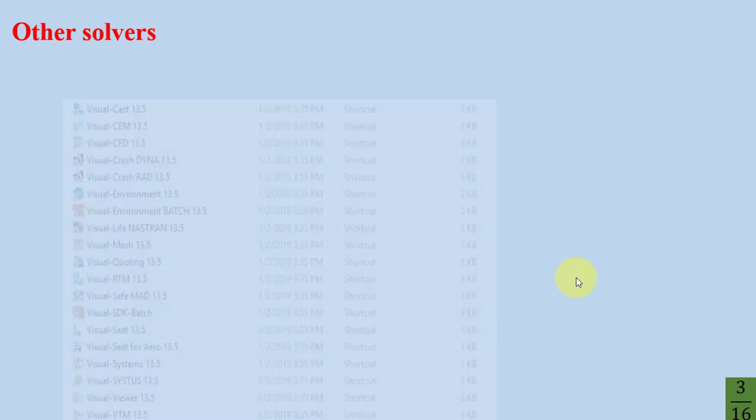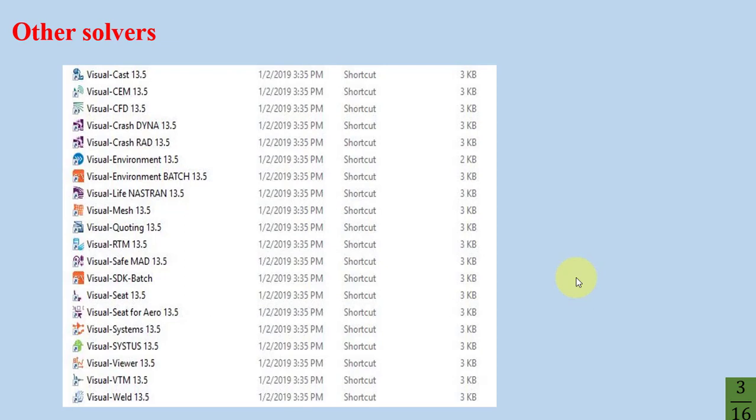Other solvers: you can see the solvers of ESI Group company. Visual-Cast is for casting simulation, Visual-CFD is computational fluid dynamics, Visual-Crash, Visual-Weld, Visual-VTM, Visual-RTM, resin transfer molding, and etc. We should use the Visual-Cast module for the casting simulation process.